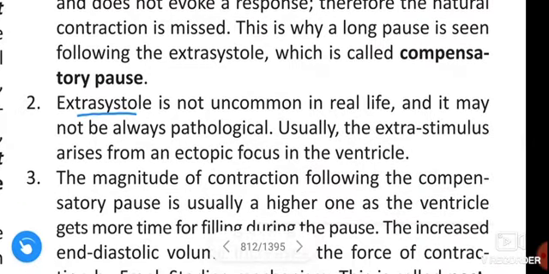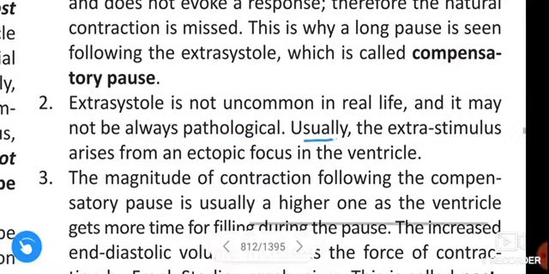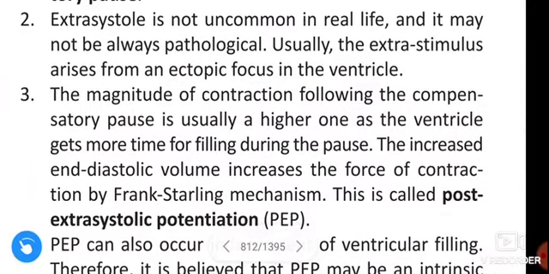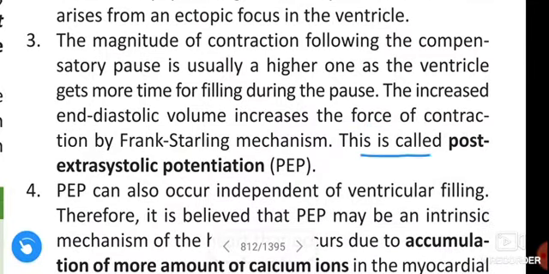Extrasystole is not uncommon in real life, and it may be pathological. Usually, the extra stimulus arises from an ectopic focus in the ventricle. The magnitude of contraction following the compensatory phase is usually higher as the ventricle gets more time for filling during the phase. The increased end diastolic volume increases the force of contraction by Frank-Starling mechanism. It is called post-extrasystolic potentiation.